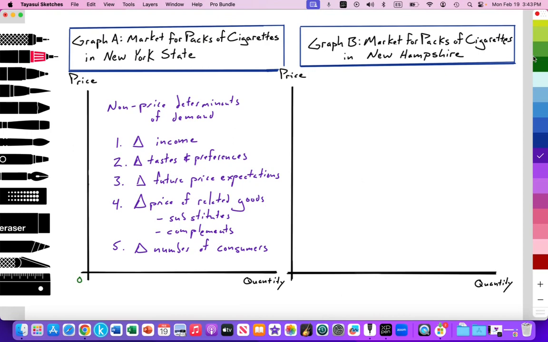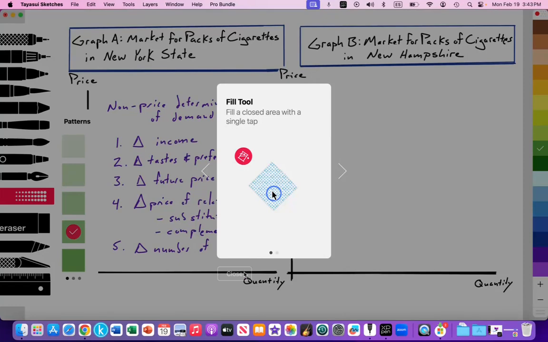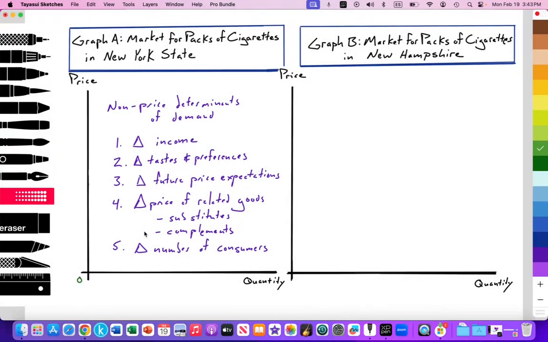So this video is going to focus on substitutes. We're going to use that example of New York State. We're going to focus on substitutes, looking for the cheaper alternative. This is a good review. You should know this. This could be asked of you as a short answer question, maybe on a paper 2 or paper 3: state 2 non-price determinants of demand. And so here you have 5.